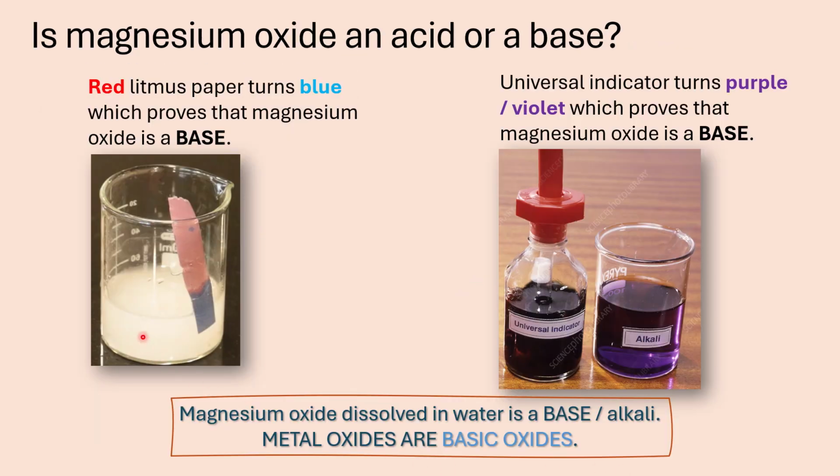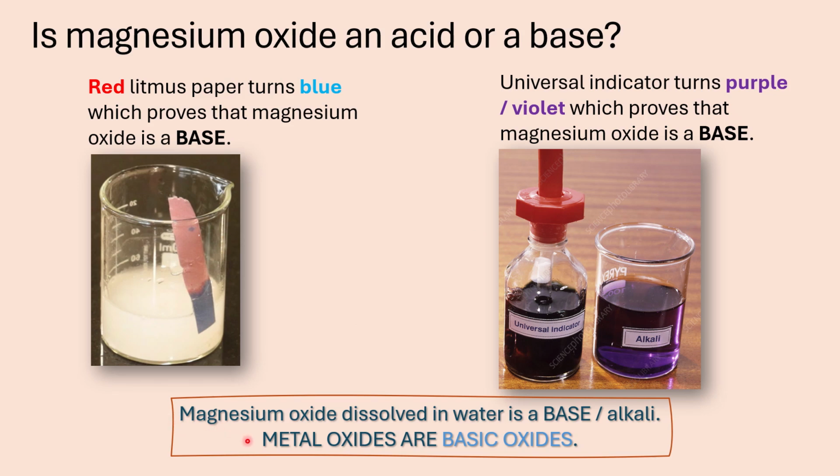Now, if you take this white powder, magnesium oxide, and you dissolve it in a little bit of water in a glass beaker, then you can test it with a piece of red litmus paper, and you will observe that the moment you dip the red litmus paper into the solution, it turns blue, and that proves to us that magnesium oxide is a base. You can do the same test by using universal indicator, and the universal indicator will turn purple or violet, and that proves to us that when magnesium oxide dissolves in water, it forms a base, or it's an alkali.